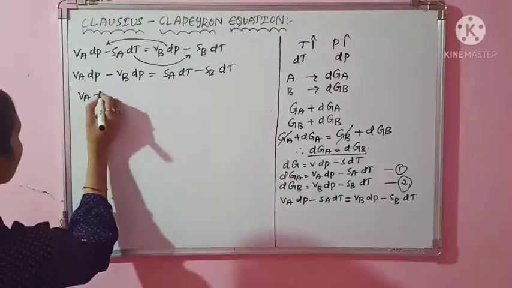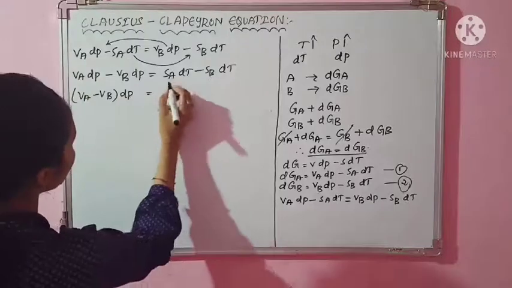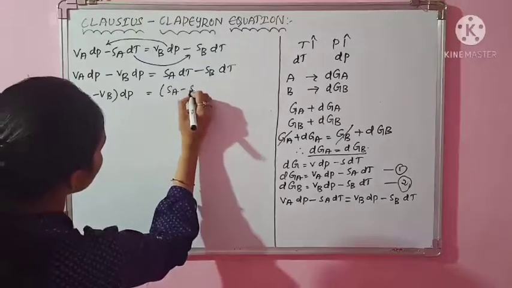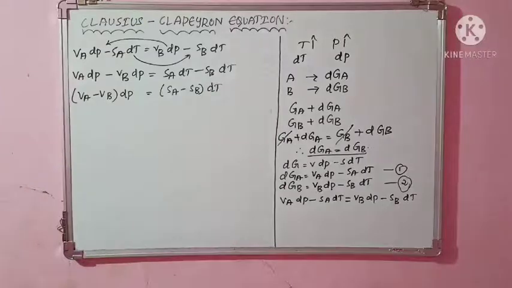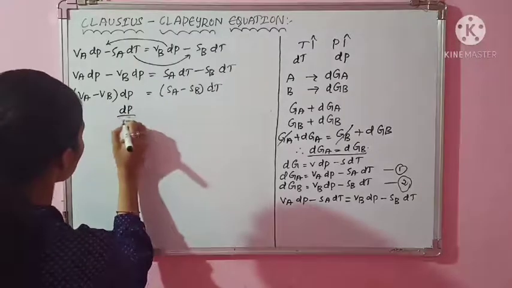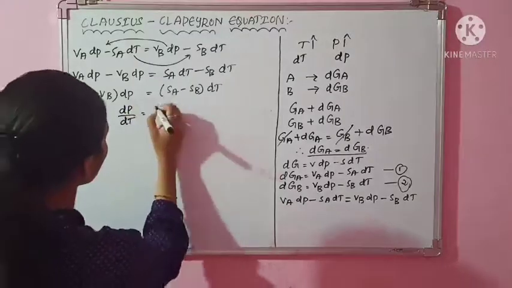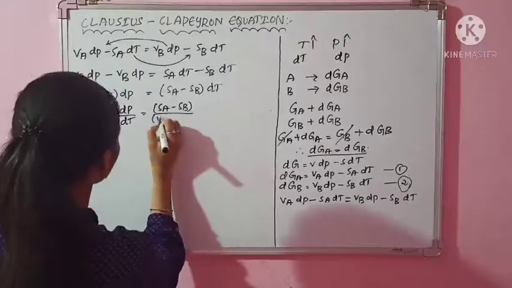Again see, dP is common here. I can write it as VA minus VB bracket dP. Similarly here, SA minus SB bracket dt. Clear? So you can remove dP and dt as common. If you want the value of dP by dt, what will you do? dP by dt is equal to SA minus SB divided by VA minus VB.